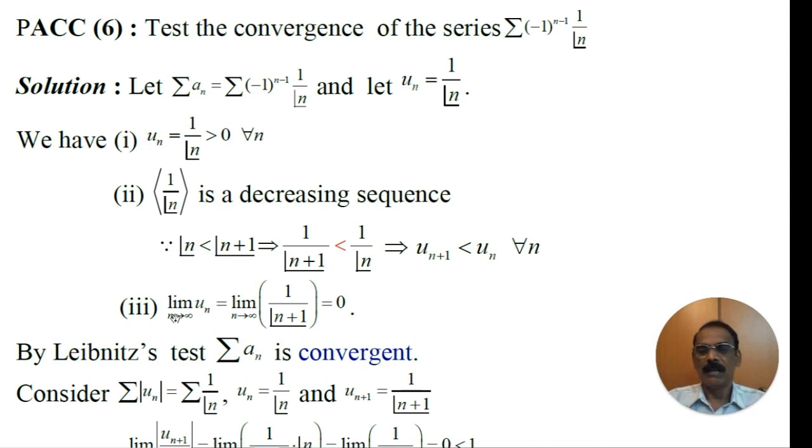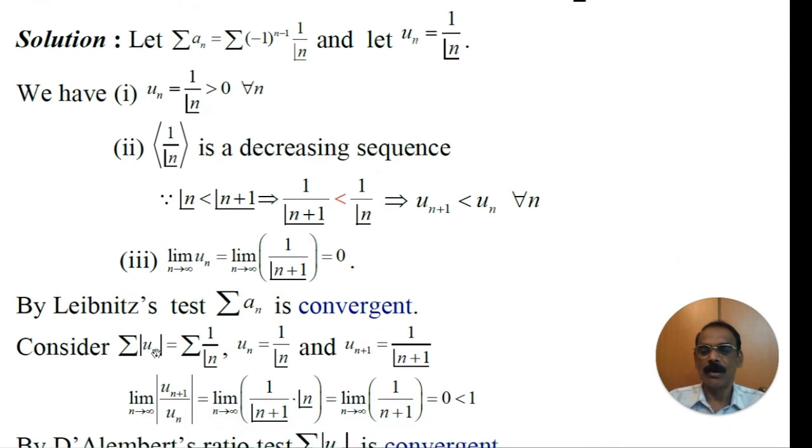What is the third condition? Limit of un as n tends to infinity. That is equal to limit of 1 by, in fact it is n factorial, not n plus 1 factorial, as n tends to infinity. Therefore, 1 by n factorial as n tends to infinity is 0. Thus, all the three conditions of Leibniz test are satisfied. Therefore, the given series an is convergent.